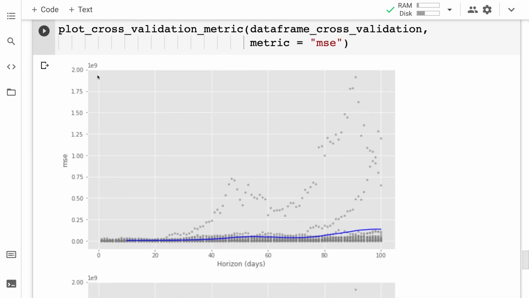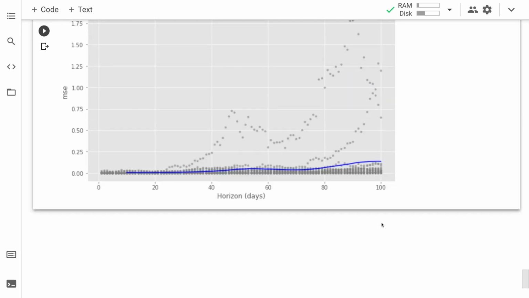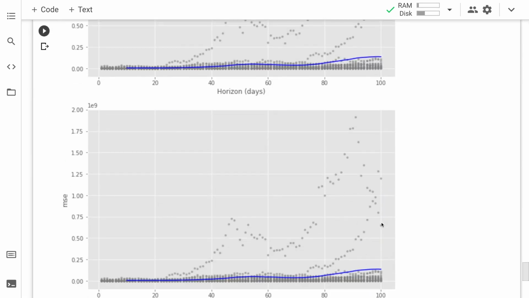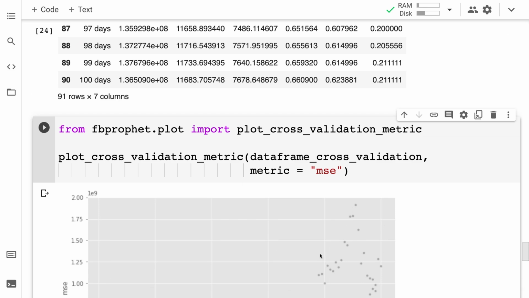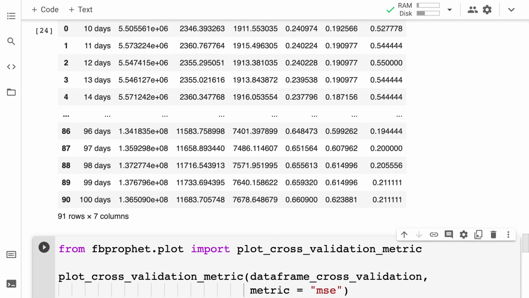So on the y-axis, we have the mean squared error. On the x-axis, we have the horizon, or the days. We have all the data points representing our data, and we have our line of error. Here we go. And here is just duplicated, but don't worry about that. They are the same.